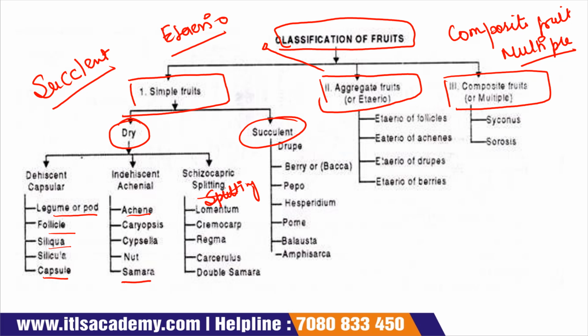Now zygocarpic are again divided into lomentum, carcerulus, regma, cremocarp and double samara. And succulent are divided into drupe, pepo, hesperidium, pome, balausta and amphisarca. Aggregate fruits are divided into an etaerio of achenes, an etaerio of drupes, an etaerio of berries. And composite are of two types: one is syconus and the other is sorosis.